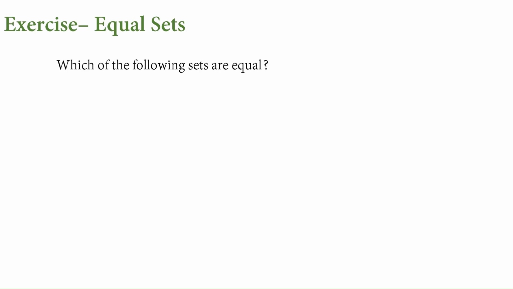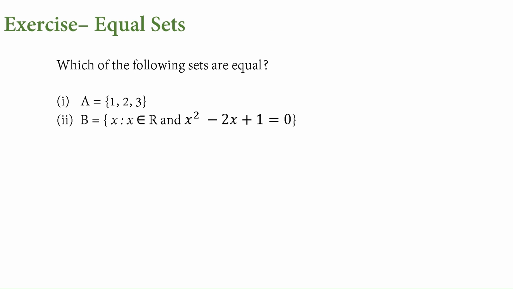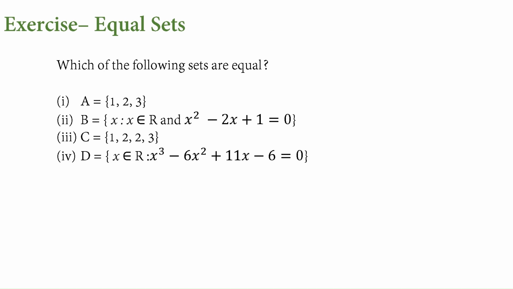Exercise. Which of the following sets are equal? So we have so many sets given. First, let us get all the sets into the roster form. Then only we will be able to look at the elements. The first one is okay. Second one, x belongs to R, x square minus 2x plus 1 equal to 0. So what is this? (x minus 1) whole square equal to 0. Then we will have x is equal to 1. Okay, here if we see there is a repetition, so just remove those duplicate things and write here. This is the C set, and here x belongs to R, and we have all these things.